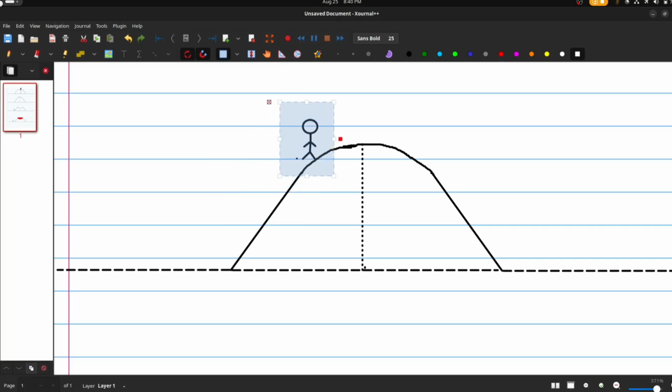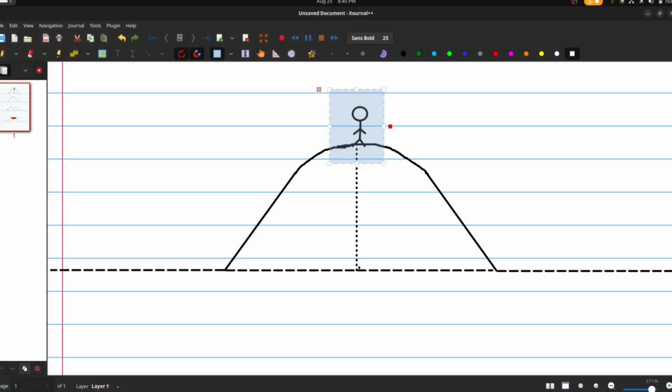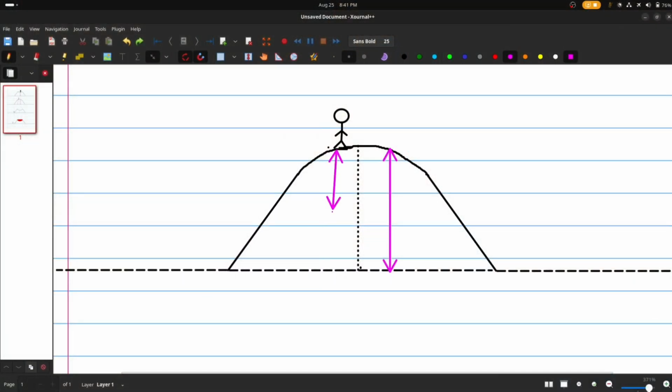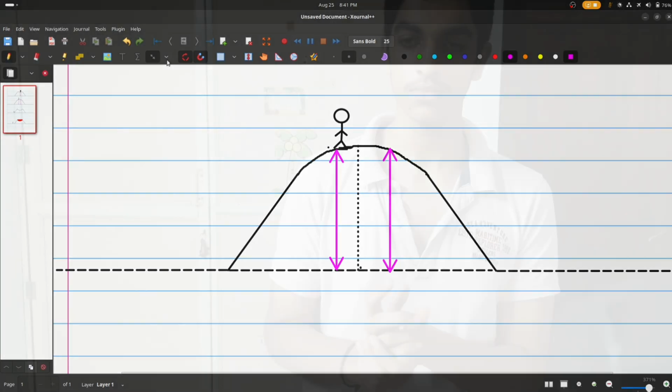If we have to find the height of the mountain, we have to go to its topmost peak. The peak must be a single exact point, right? So we have to find the height of that single point. If we go to the right, we have miscalculated. If we go to the left, again we have miscalculated. So we have to go to that single point.